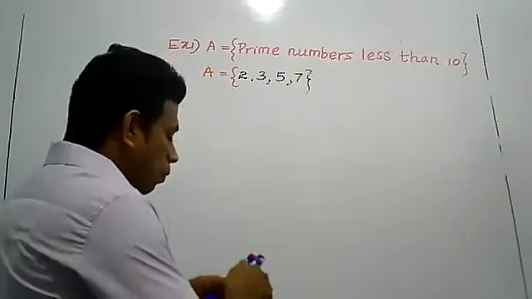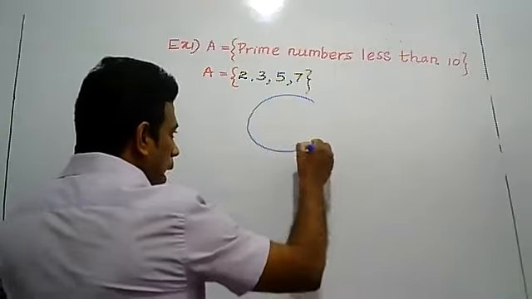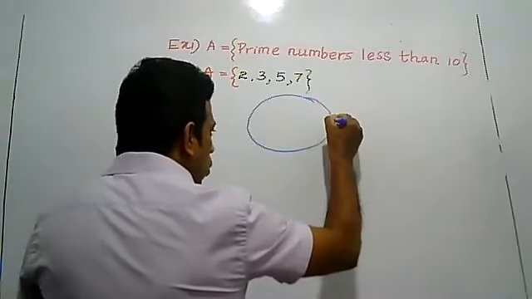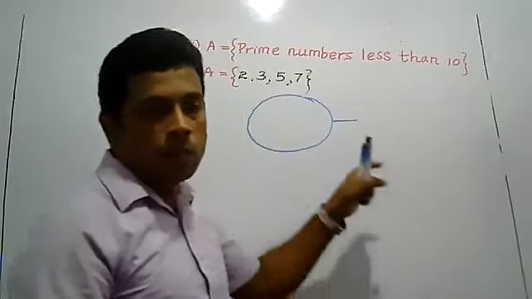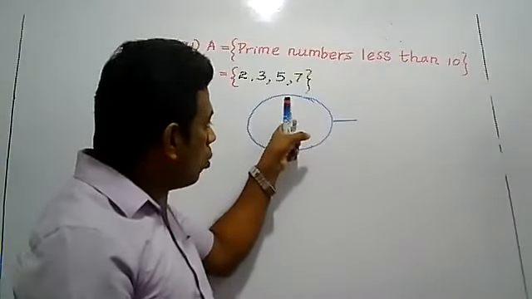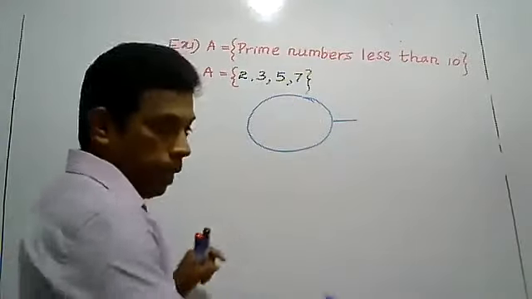And now we want to represent these elements on a Venn diagram. As a Venn diagram, you can draw any type of closed plane figure. Normally we use an oval shape. So you have to draw a circle, otherwise an oval shape.